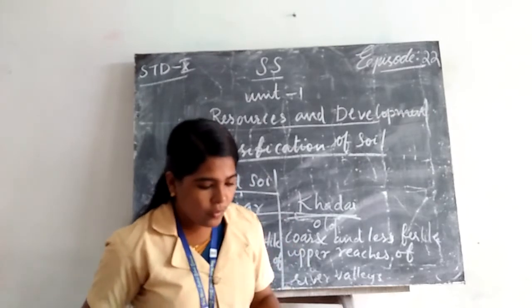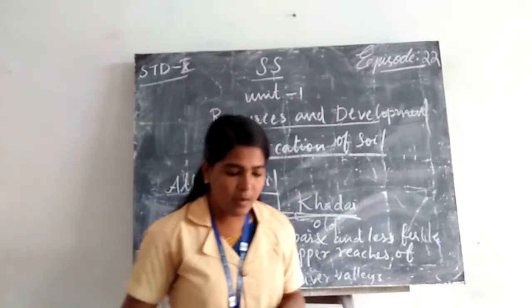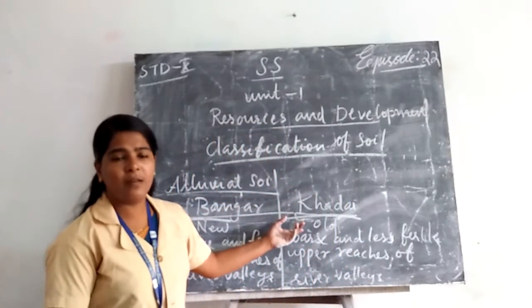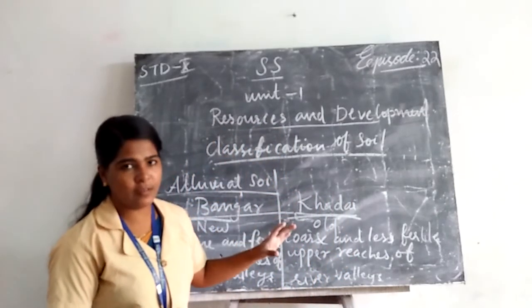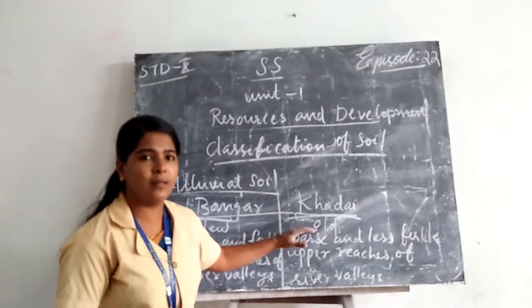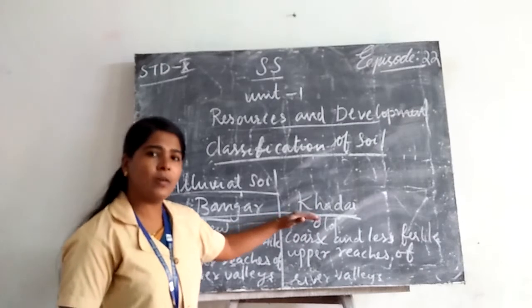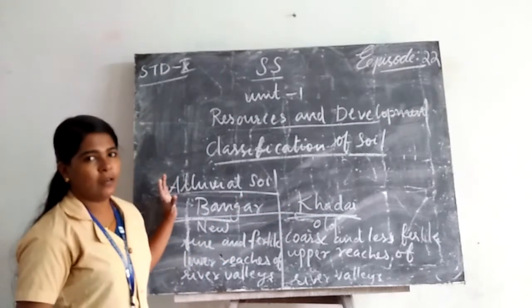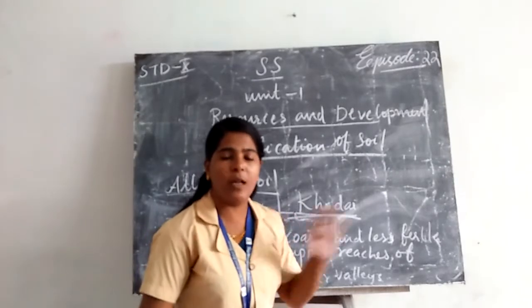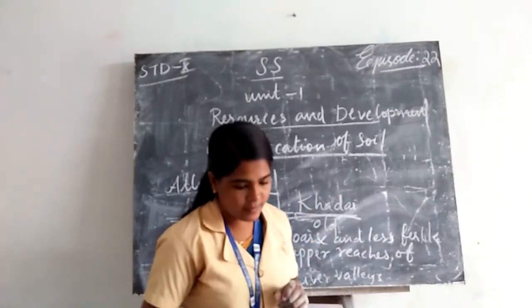So alluvial soils as a whole are very fertile. Whether Bhangar or Khadar, alluvial soils are very fertile. On the basis of age, we can classify Khadar and Bhangar. Compared to Bhangar, Khadar is very fertile. But both are very fertile soils because all alluvial soils are very fertile.